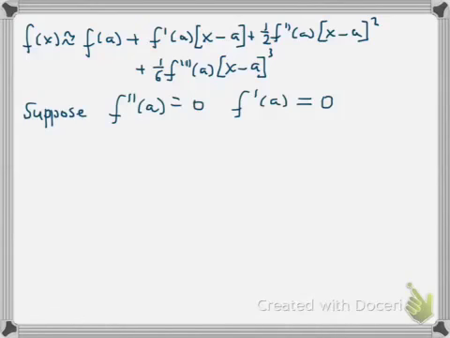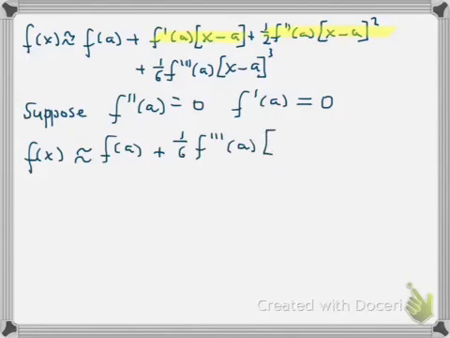Now, because the second term and the third term are both equal to 0, we can rewrite f of x as approximately equal to f of a plus 1 over 6 f triple dashed of a x minus a cubed.